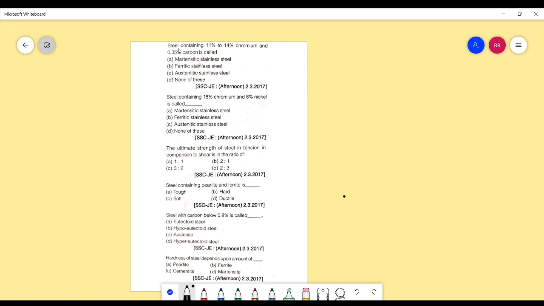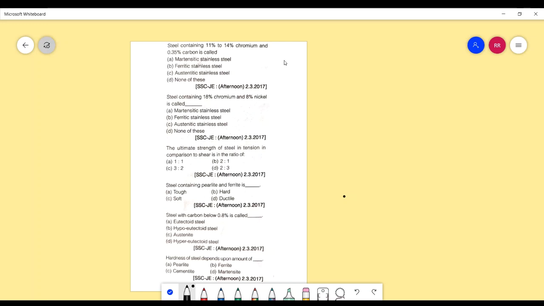Again, the question which has values to be remembered. Steel containing 11 to 14% chromium and 0.35% carbon is called martensitic stainless steel, ferritic stainless steel, or austenitic stainless steel, or none of the above. Well, there are few values we need to remember.